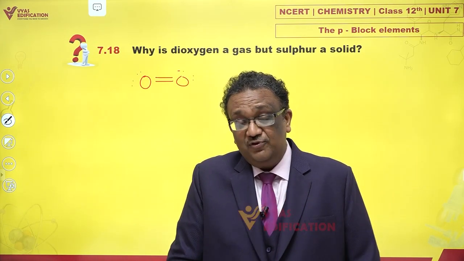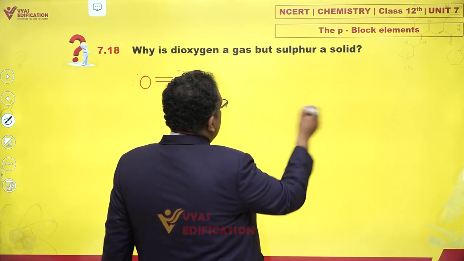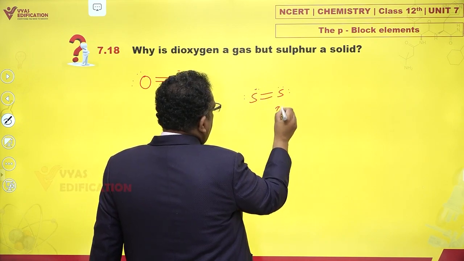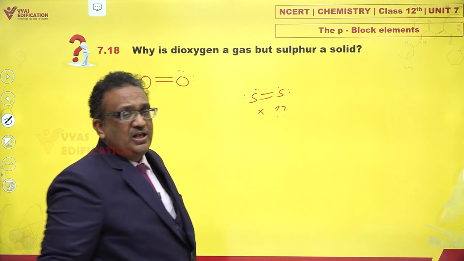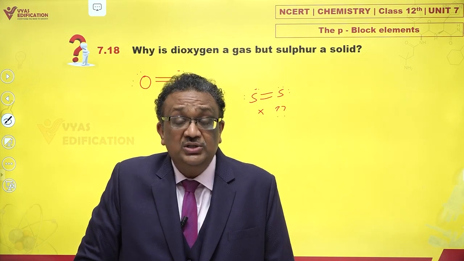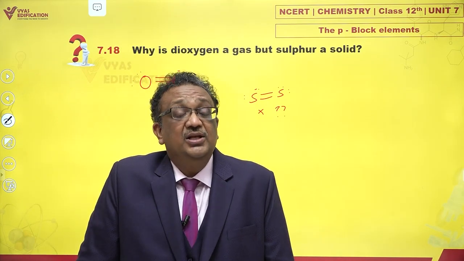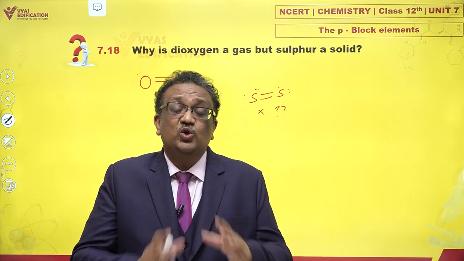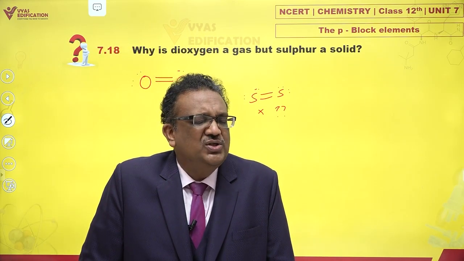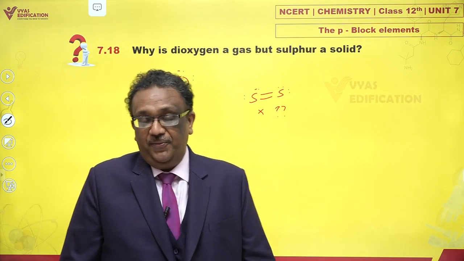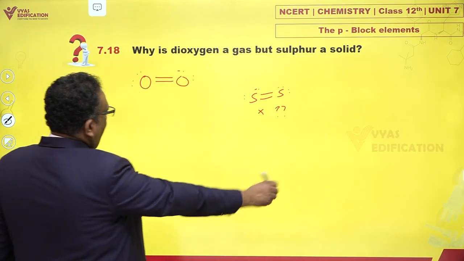Can I say the same for sulphur? Is S2 a very stable entity? No. Why? Sulphur hates forming pi bonds because as you move down the group, as the size of the atom increases, the strength of sideways or lateral overlap decreases very sharply, and the pi bonds between sulphur become very, very poor. What happens? What happens is this.